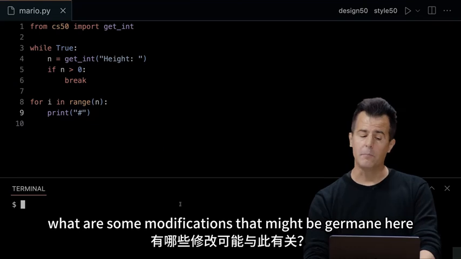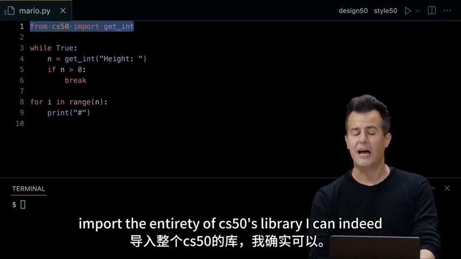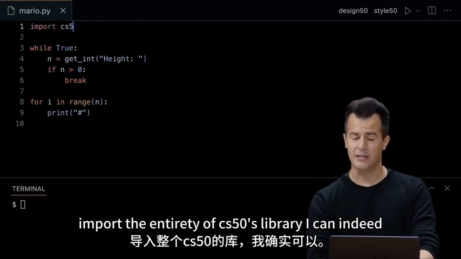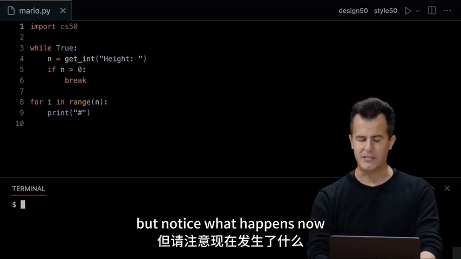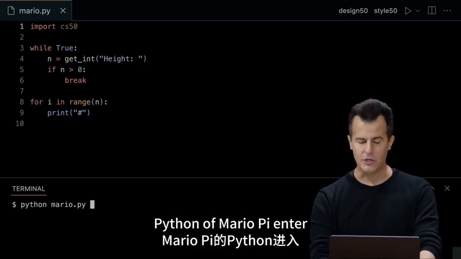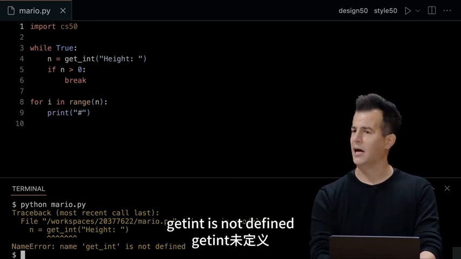As an aside, what are some modifications that might be germane here? Well, if I want to import the entirety of CS50's library, I can indeed, as I said earlier, just import the library itself. But notice what happens now. Python of mario.py, enter, a traceback, specifically a NameError, get_int is not defined.